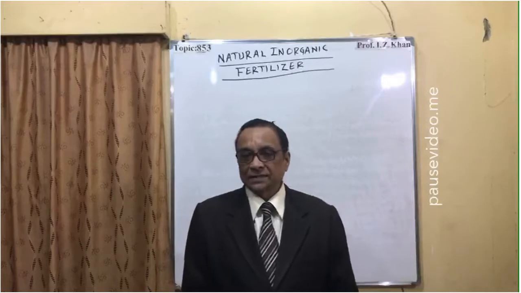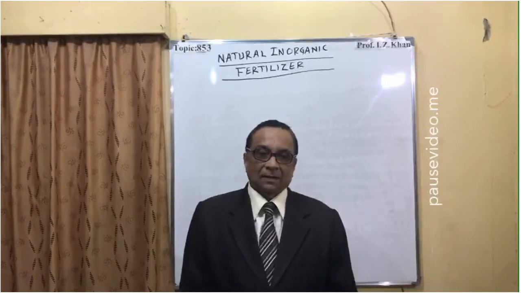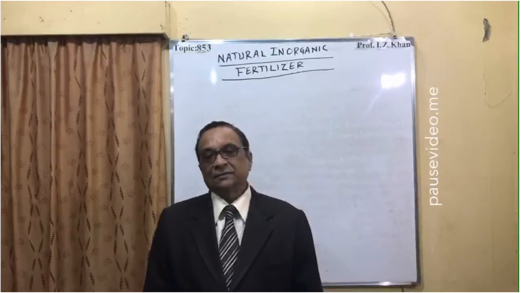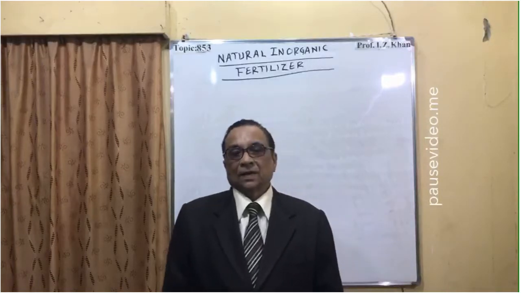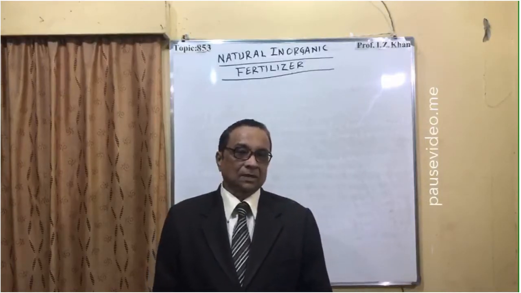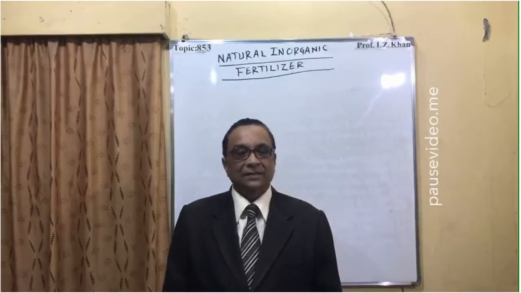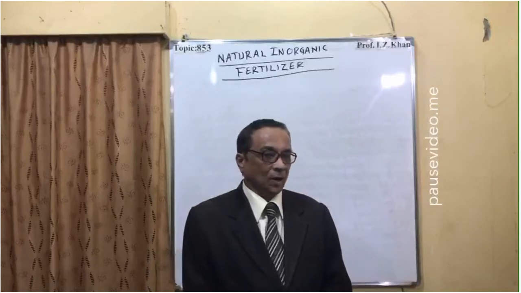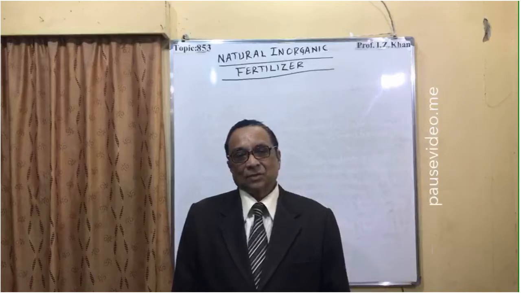In previous lectures I have already discussed in detail the natural organic fertilizers, their manufacture and their uses. Now I am going to discuss inorganic fertilizers. They are also known as mineral fertilizers, and their main source is natural rock like Chilean sodium nitrate.